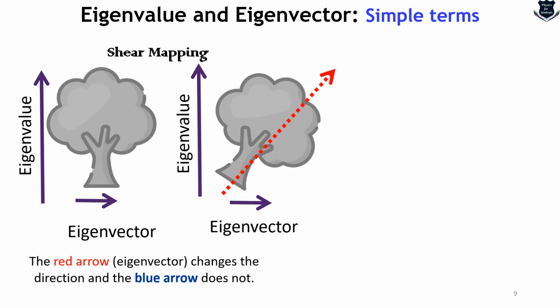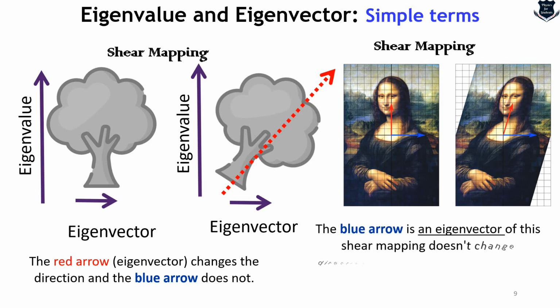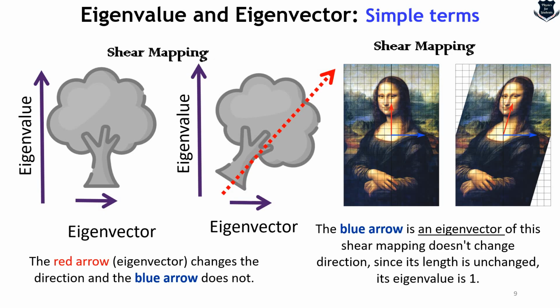So from here, what becomes clear is that in the case of a shear mapping, the red arrow will change, but the blue arrow, that is the eigenvector, will remain constant, although it tilts in this direction. Now, if I take this famous painting of Mona Lisa, you can see here also the blue arrow doesn't change, but the red arrow changes, and this is basically the shear mapping. So the blue arrow is an eigenvector. It is not changed by the shear mapping. It doesn't change its direction. And because its length is unchanged, it has a value, which is called the eigenvalue, of 1.